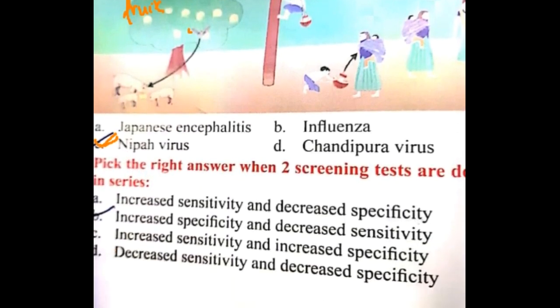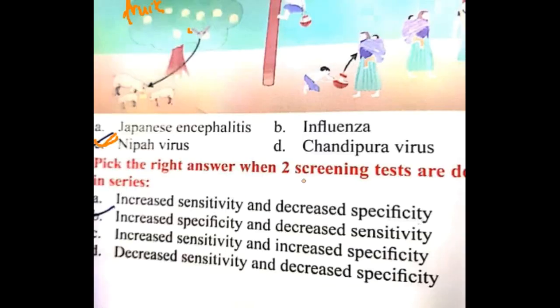Pick the right answer: when two screening tests are done in series, what are the results? See, if two screening tests are done in series, so series is S, there will be decreased sensitivity and increased specificity.